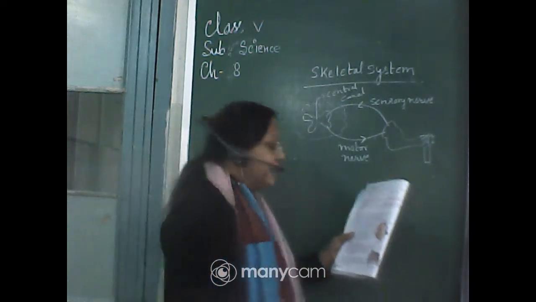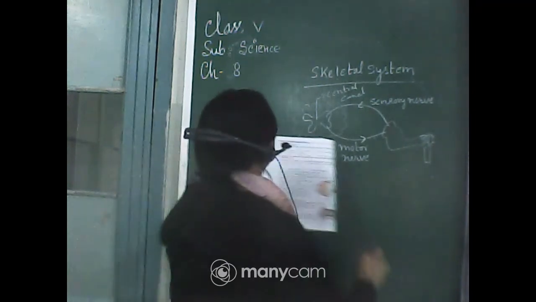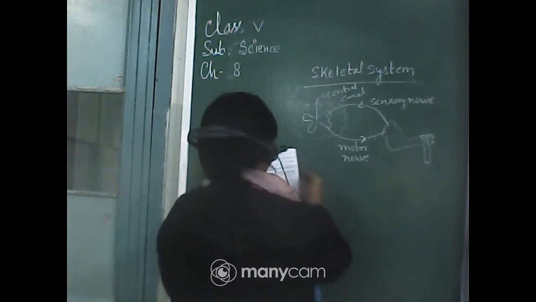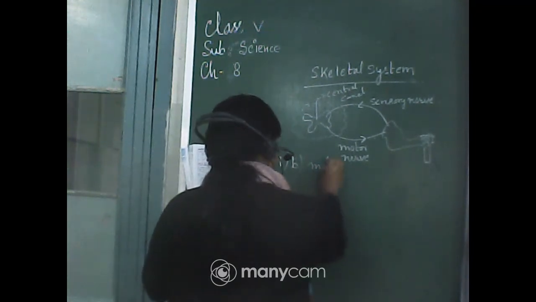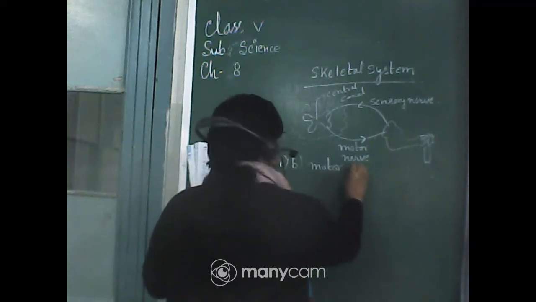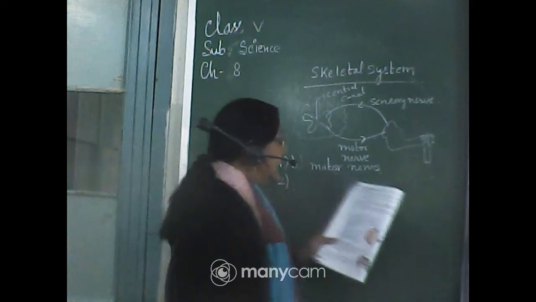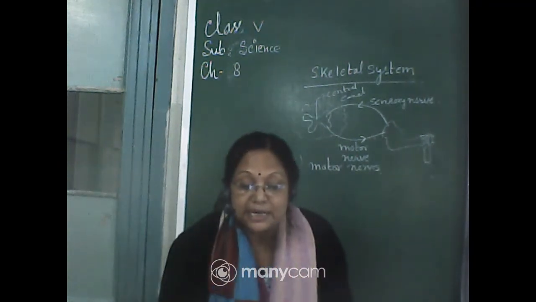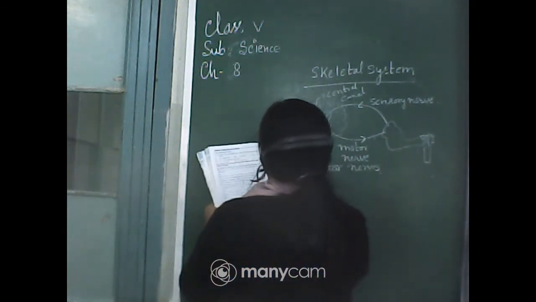Okay, welcome. Now the first one is A is given. What are the nerves that carry messages from the brain to the different parts of the body called? That is question number 1. B is the correct answer, that is motor nerves. So just tick it or correct it, motor nerves. And the second one is, which is the largest part of the brain? Which one is the largest part? Yes, very good. It is the cerebrum. So the cerebrum is the largest part of the brain. You write it down.